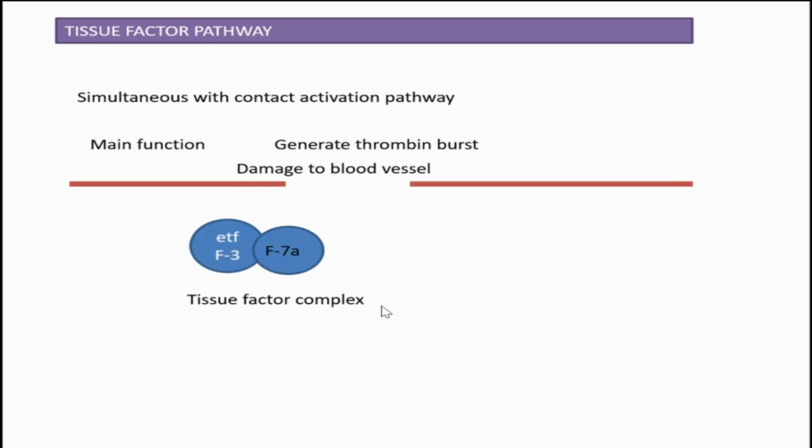First is the primary complex, second is the tenase complex, and again another complex we are learning, that is the tissue factor complex. What is it doing? It goes and binds with factor 10 and converts it to active factor 10A. There ends the tissue factor pathway.